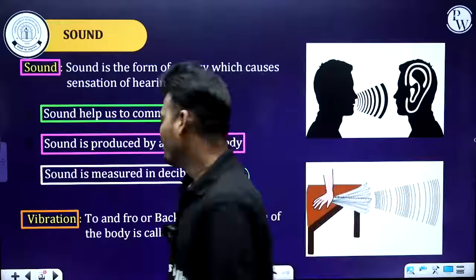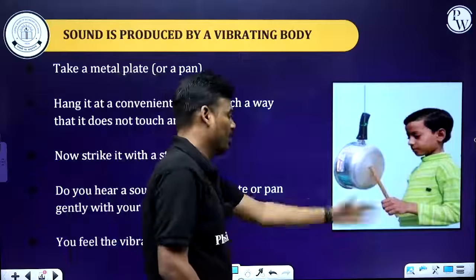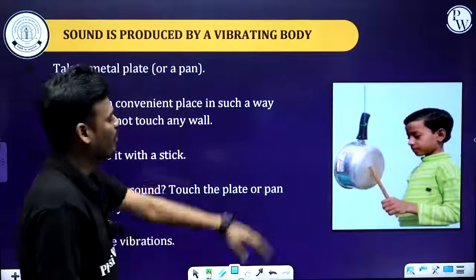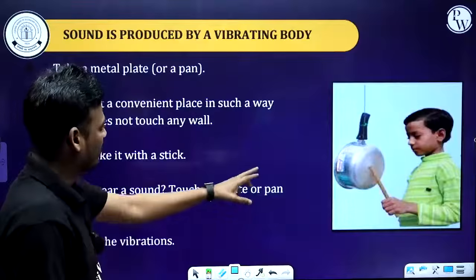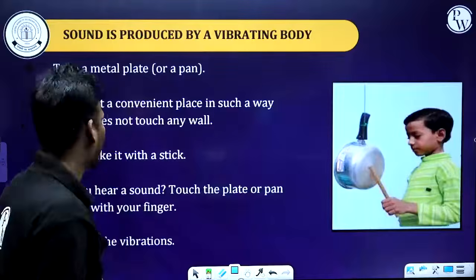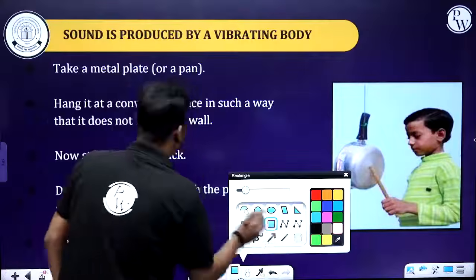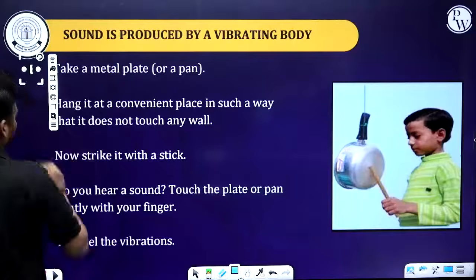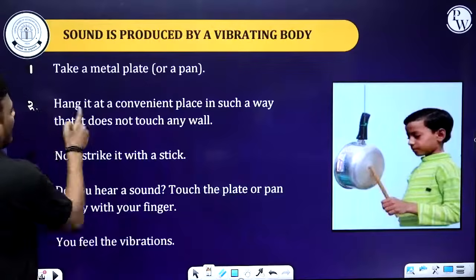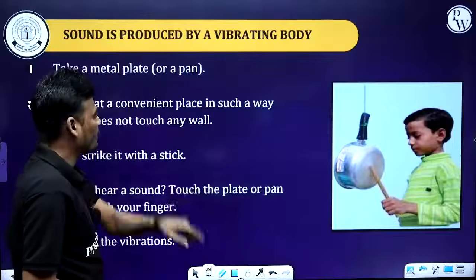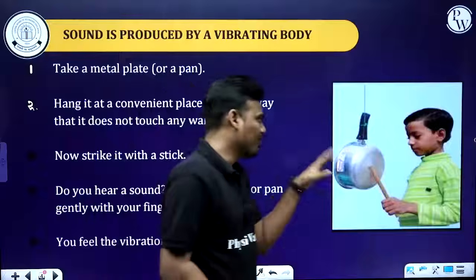Now let's see vibration of a body. Here there is an image. You can see a boy holding a stick and a metallic body that we generally call a pan, a metallic plate. First step, consider a metallic plate. Second step, hang it at a convenient place in such a way that it does not touch any wall.